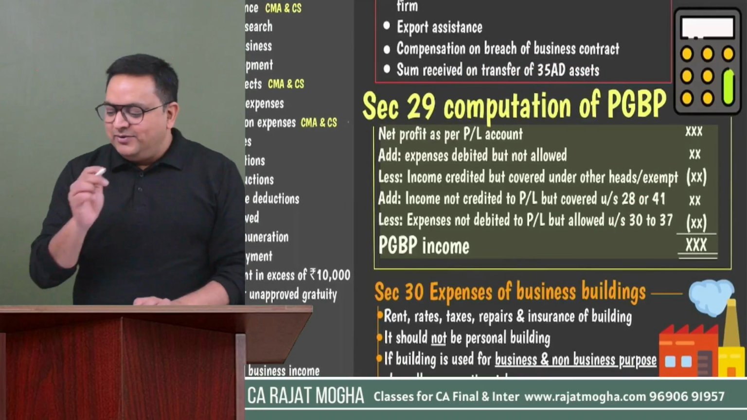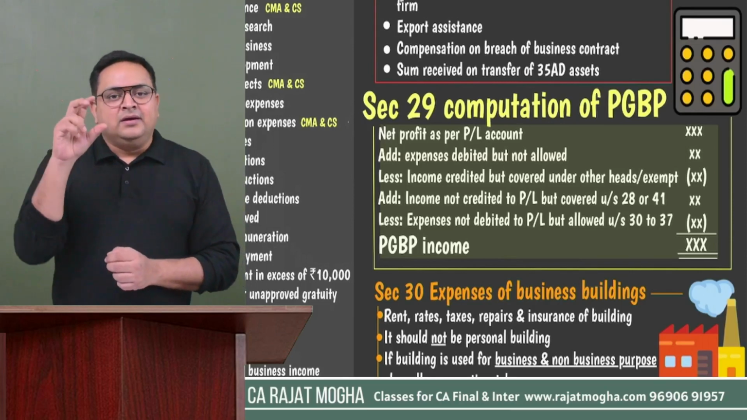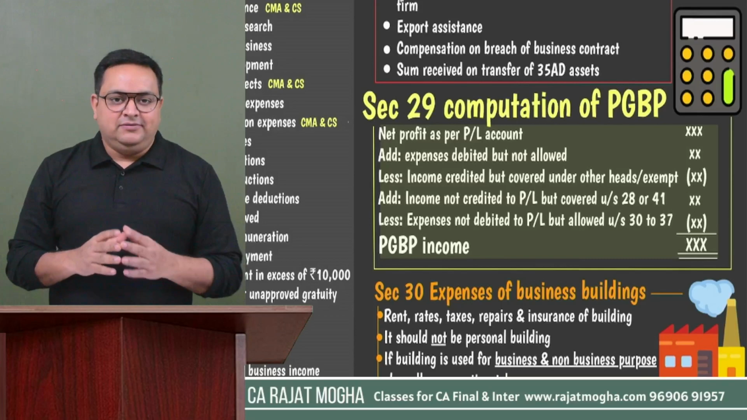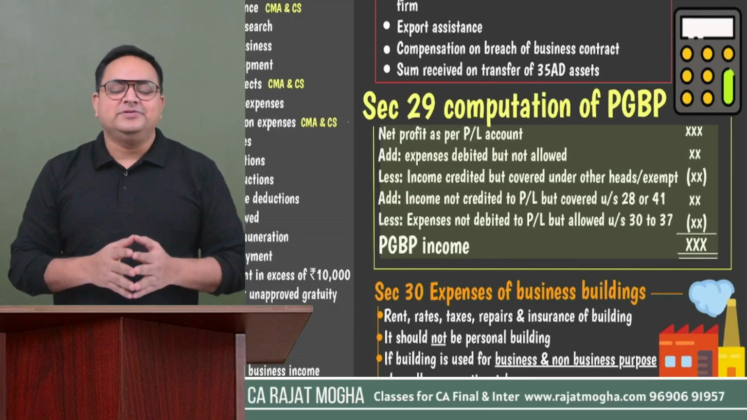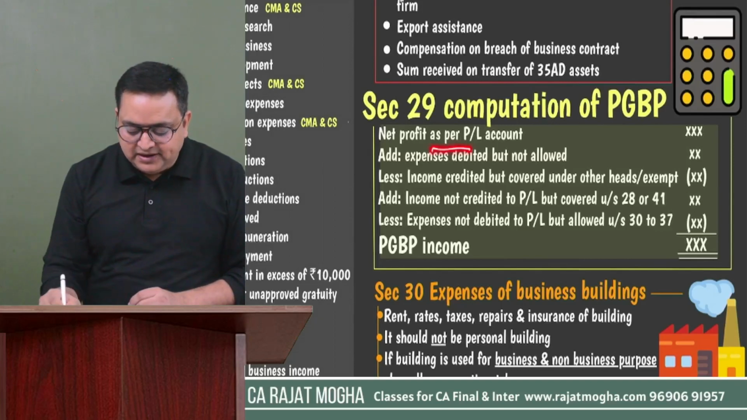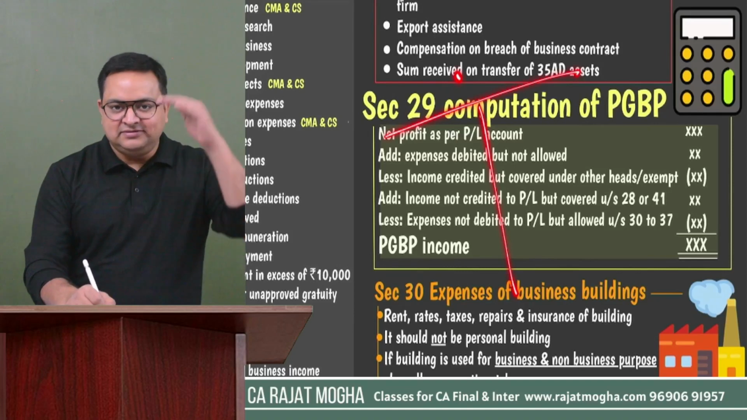How are you going to compute this PGBP income? This is very easy. First of all, the profit as per your P&L account. So the net profit which has been given to you in your question. That should be the starting point. So always start from the net profit as per P&L account. Whatever the first step, start with net profit.